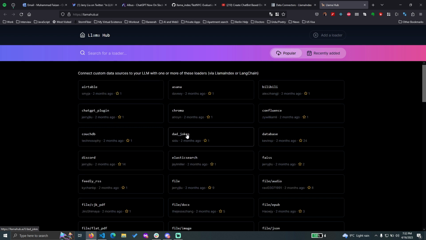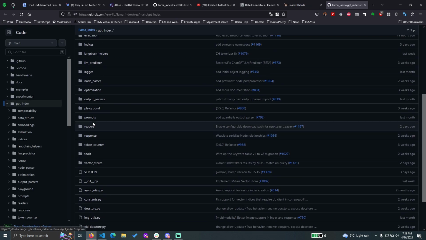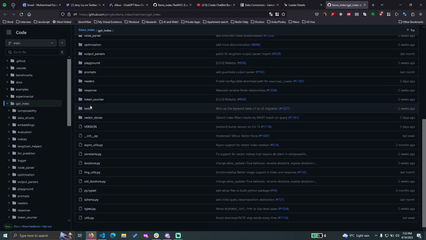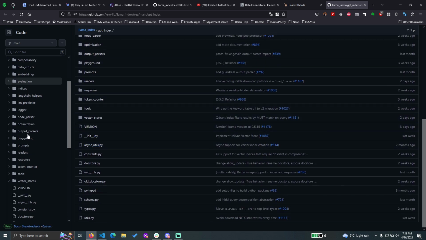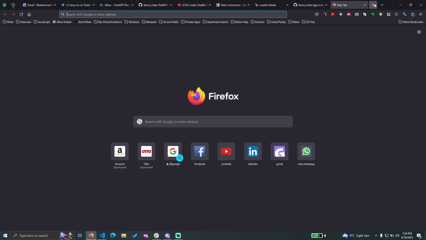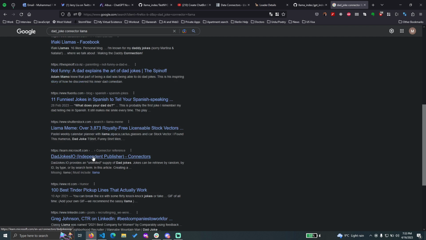All these are out of the box, and I remember this guy making a dad joke connector. And it's not very hard to basically make a dad joke connector, if I can show you. Sure, where is it, data connector. I'm not sure if it is part of the same repository or a different one. But I've seen a merge request where a guy was giving it. It was a really young guy. I was not able to find the connector, but I read it somewhere.